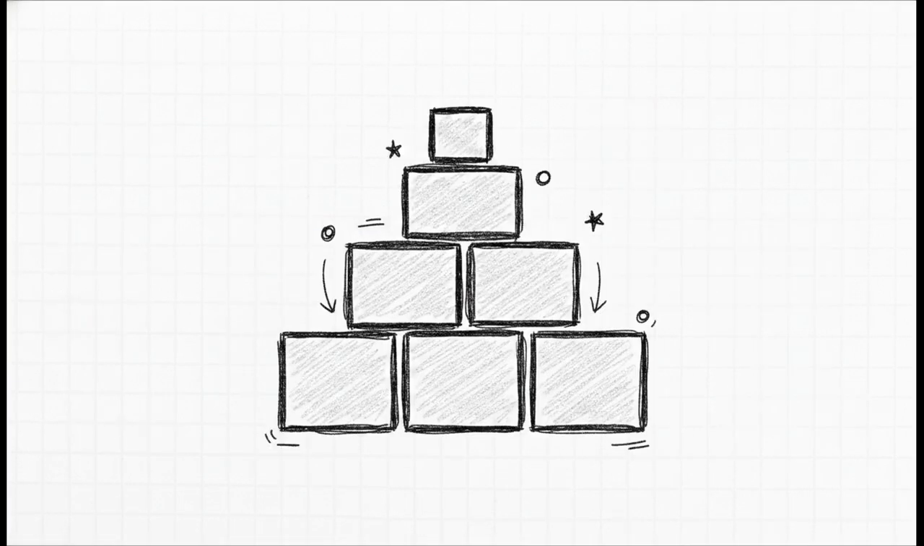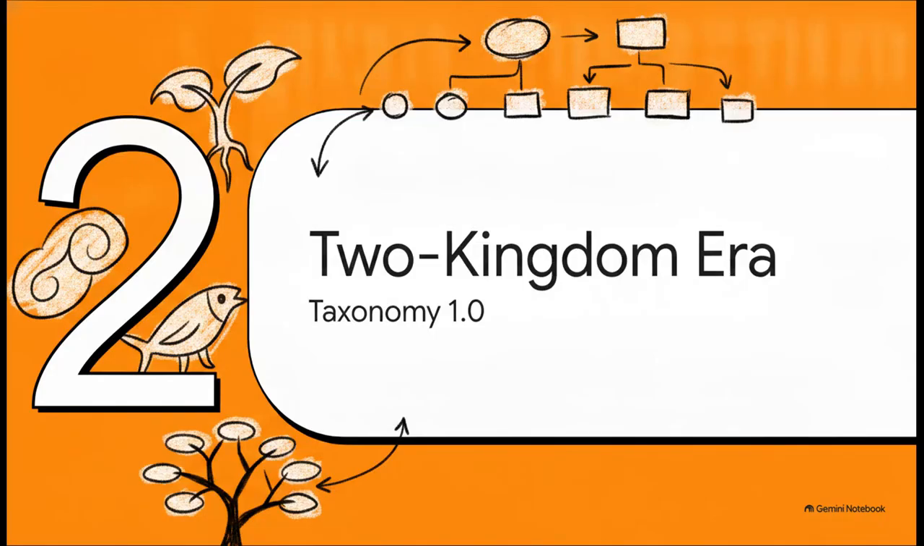And let me tell you, the Swedish biologist Carl Linnaeus was an absolute game changer here. He stepped up and created a formal taxonomic hierarchy using 6 distinct levels: kingdom, class, order, family, genus, and species. This finally gave science the rigid, universally understood structure it desperately needed to classify life seriously. Which brings us nicely to Section 2, the Two-Kingdom era, or as I like to call it, Taxonomy 1.0.